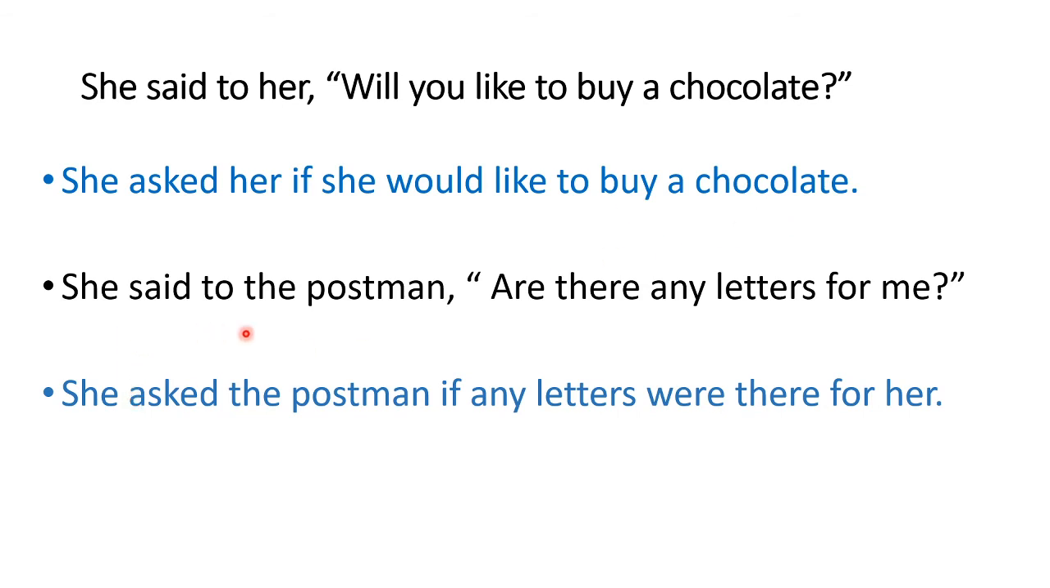Next, she said to the postman, are there any letters for me? So she asked the postman if any letters were there for her. So any letters, this is the subject here, so it has come first. So any letters are changes into were. So it is here, were there for her. So change of pronouns. I hope it is clear now.